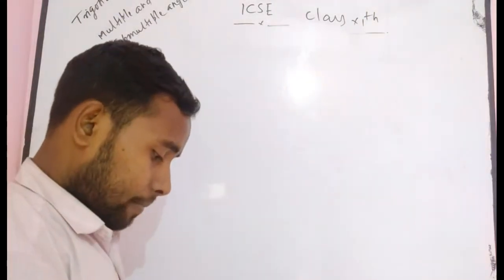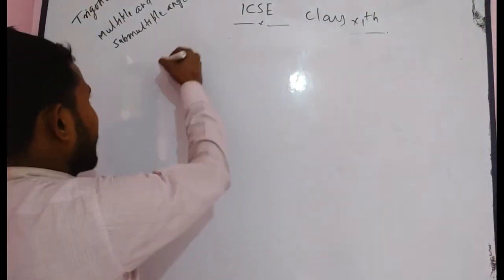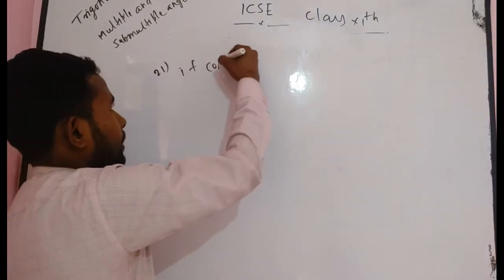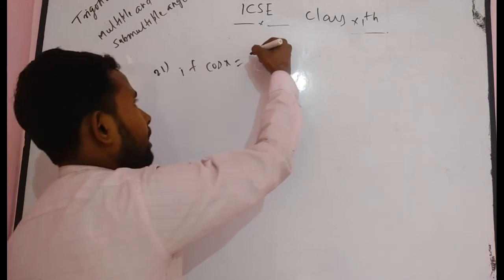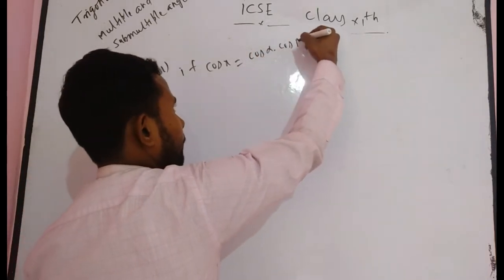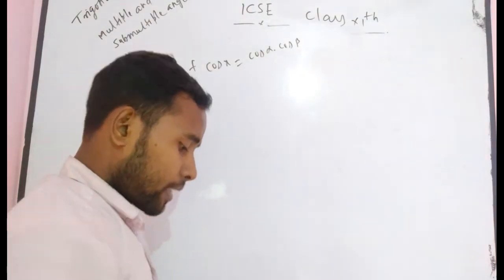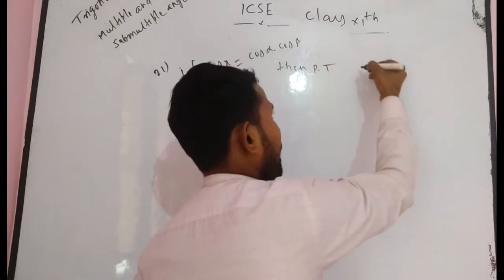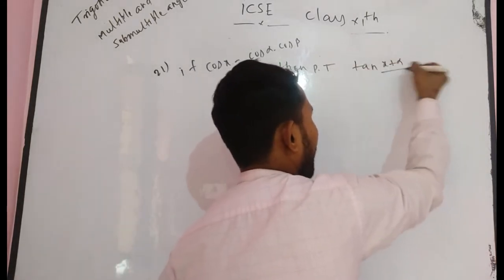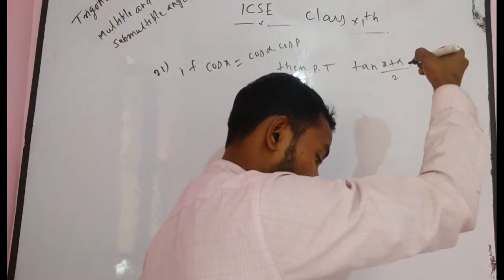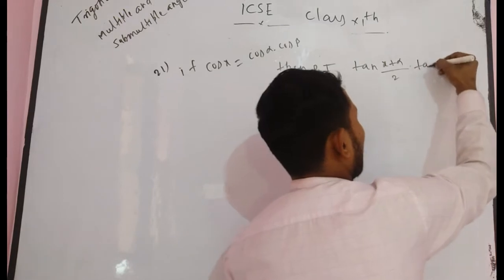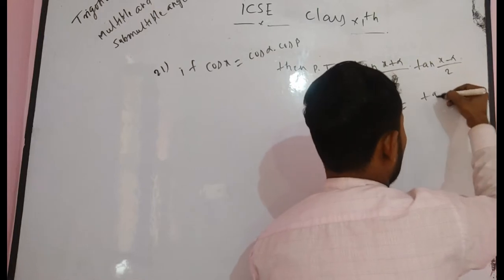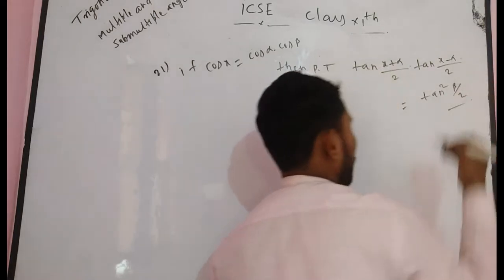Now I again take the next problem for you, which will be 21. In this 21, it tells you if cos x is equal to cos alpha into cos beta, then prove that tan (x plus alpha by 2) into tan (x minus alpha by 2) is equal to tan square beta by 2. You have to prove it.